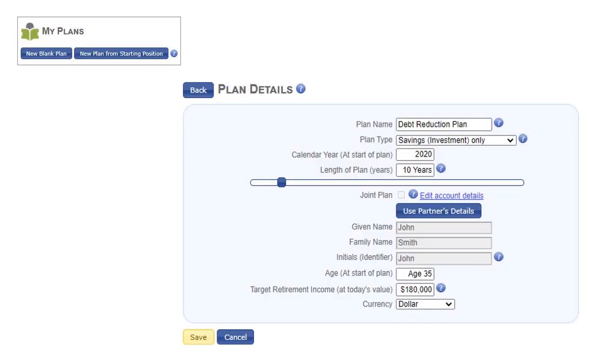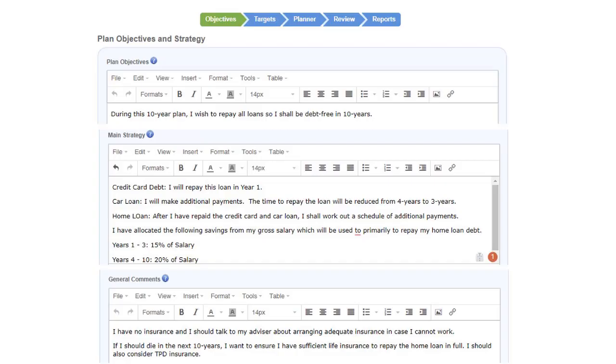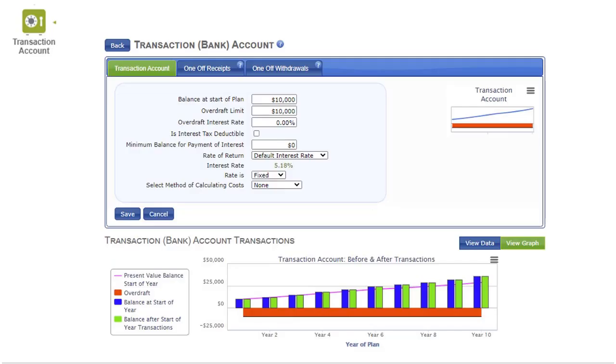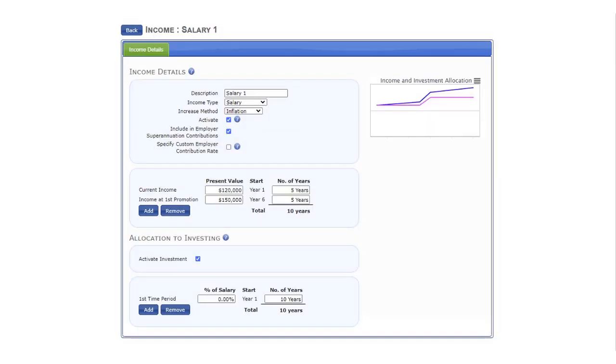To commence the plan, select New Blank Plan. This will be a 10-year savings plan for a single person. On the objectives page, we can write the objectives, followed by the strategy and general comments. The transaction account has a balance of $10,000 which is being kept for cash reserves and will not be used to repay loans. John's salary is $120,000 for the first 5 years, followed by $150,000 for the next 5 years.